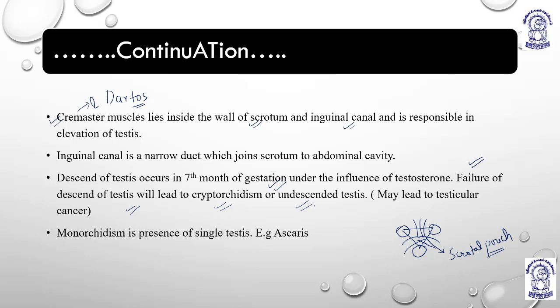And it may lead to malignancy, because the testes inside the abdomen will occupy the space, and they have a pattern in which cells are quickly dividing. So they can lead to unregulated division, because the hormonal secretion will be very much reduced, especially testosterone.